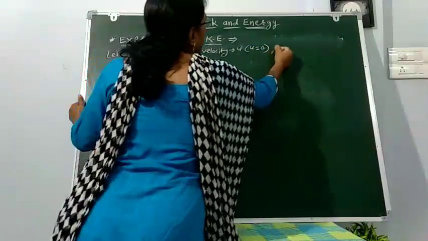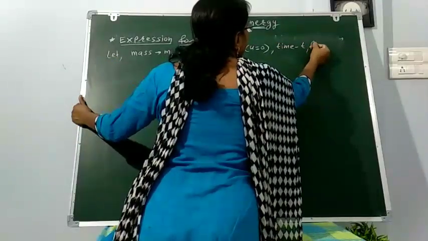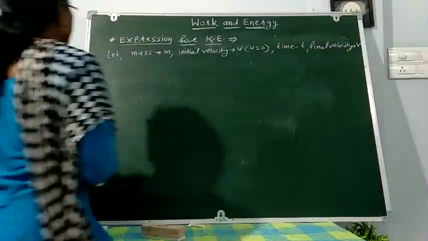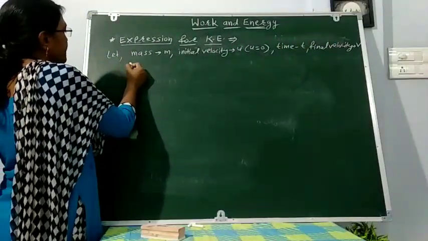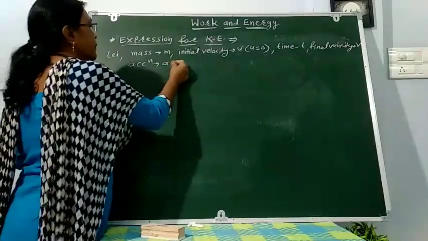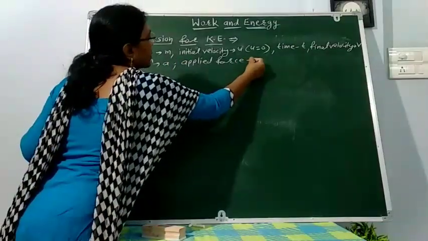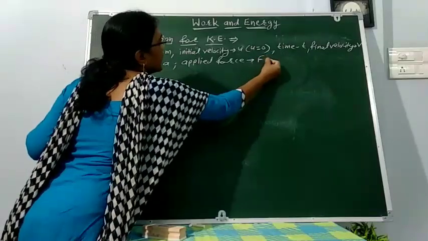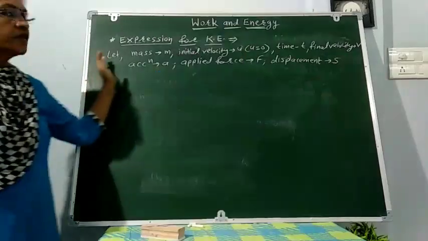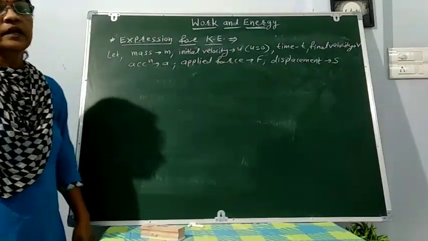After time t, the final velocity becomes v, and in this process the acceleration is a, the applied force is F, and the displacement is s.